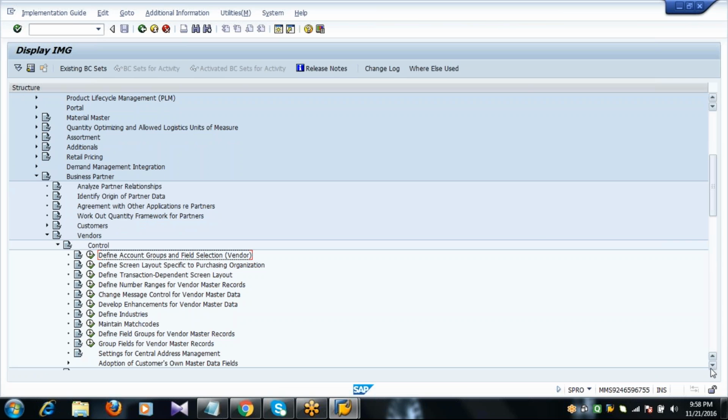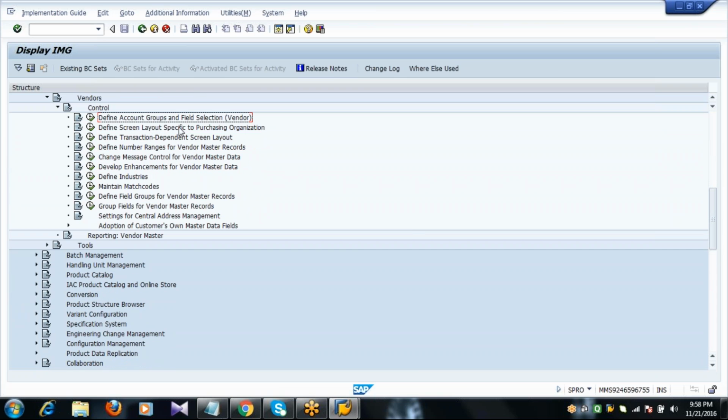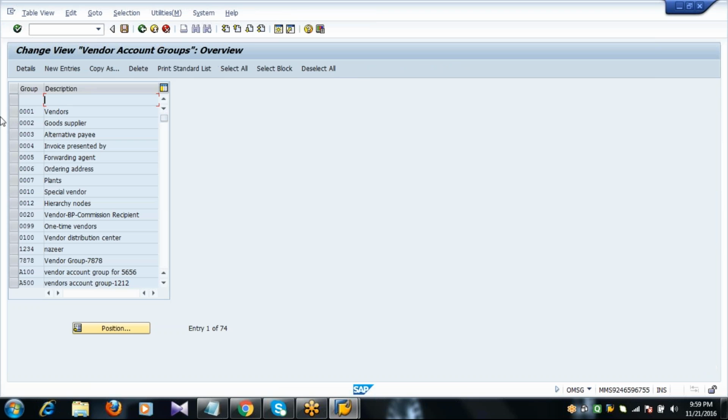The first step: define account group and field selection (vendor). Select the vendor account group 0002.